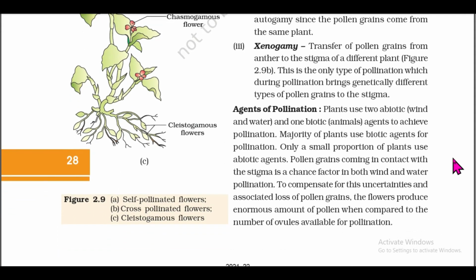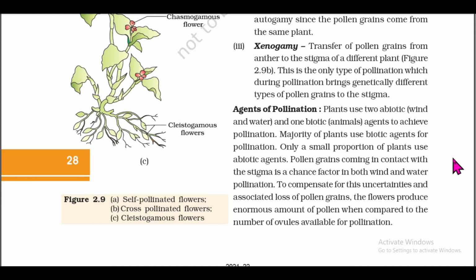Plants use two abiotic agents, wind and water, and one biotic agent, animals, to achieve pollination. The majority of plants use biotic agents for pollination. Only a small proportion of plants use abiotic agents.